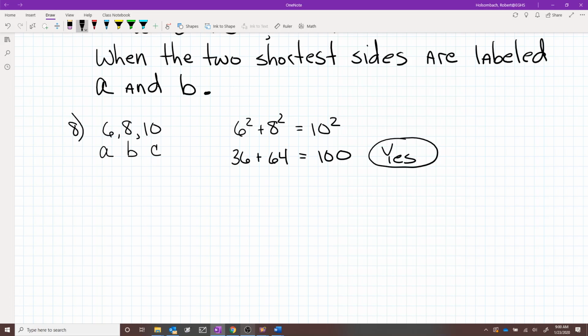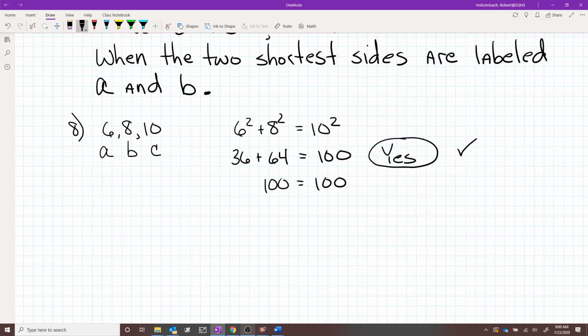What happens if they have the same number? Like if they come out to equal the same? They both equal 100, so it's a right triangle. Right? 36 plus 64 is 100. 100 equals 100. So yes, it's a right triangle.